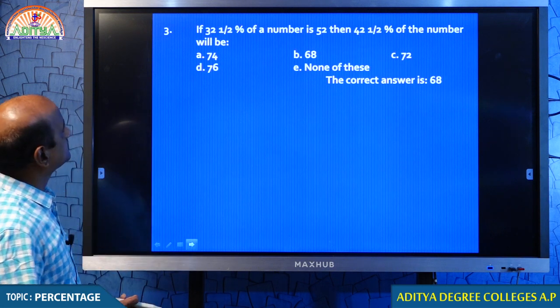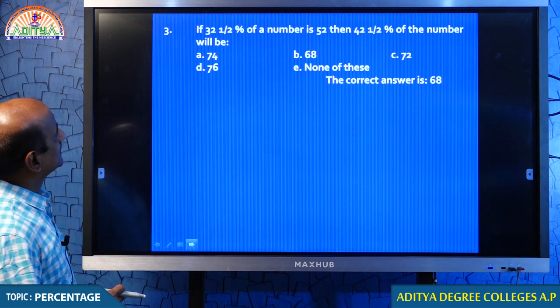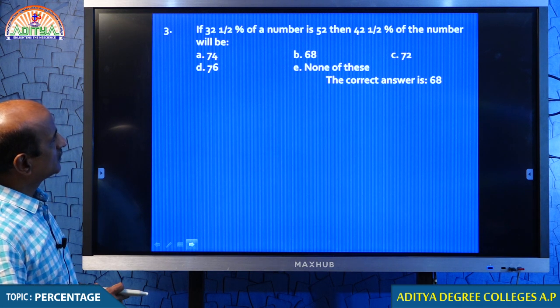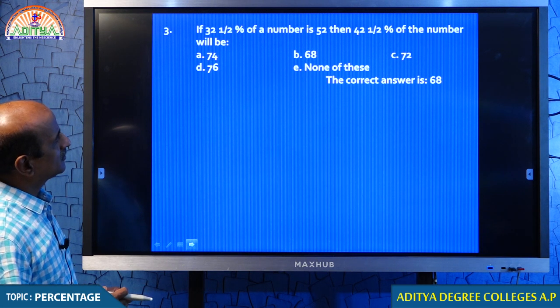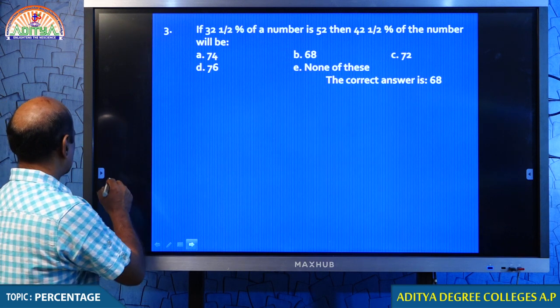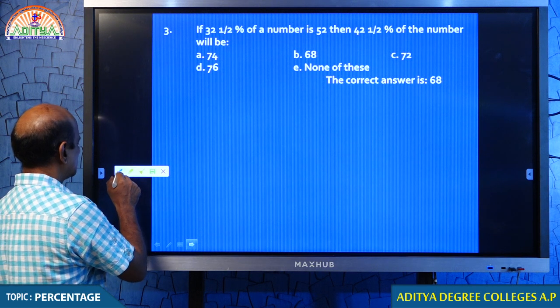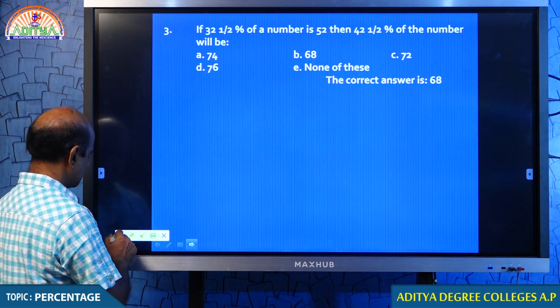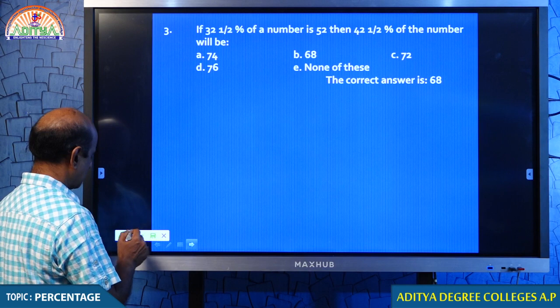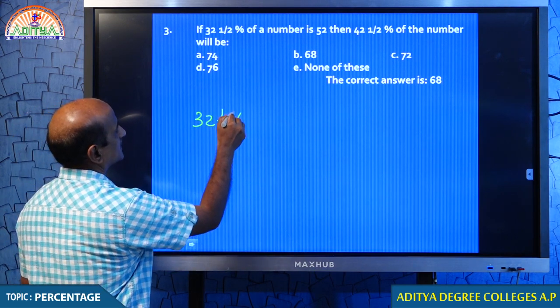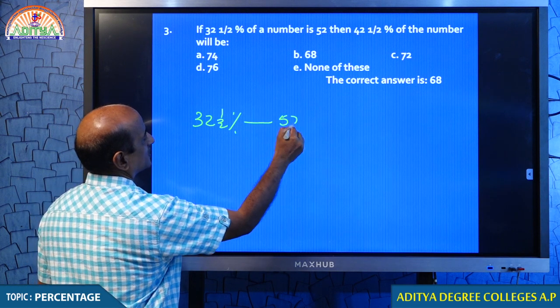Now, question number 3. If 32 1 by 2% of a number is 52, then 42 1 by 2% of the number will be. That is the question. Very simple, my dear students. There is no confusion at all, because we can straight away handle this question. 32.5% of a number is 52.